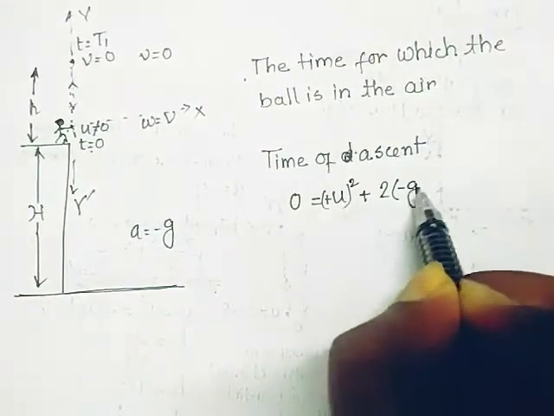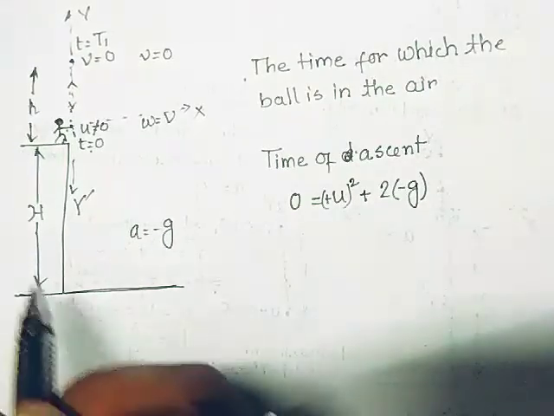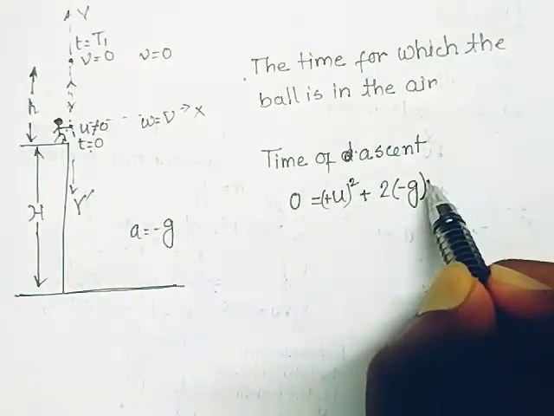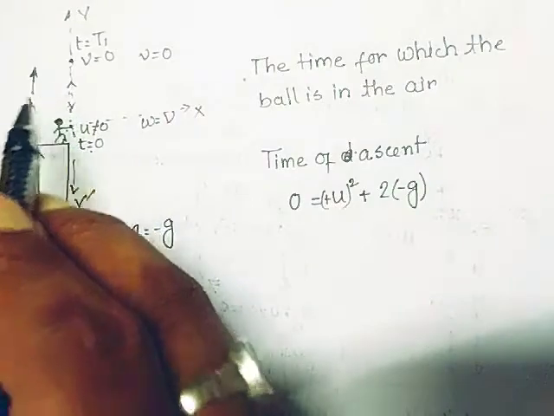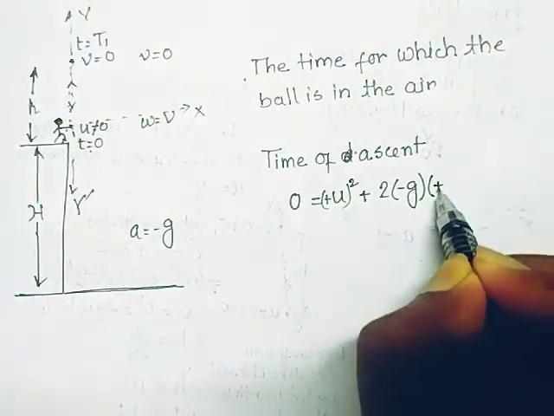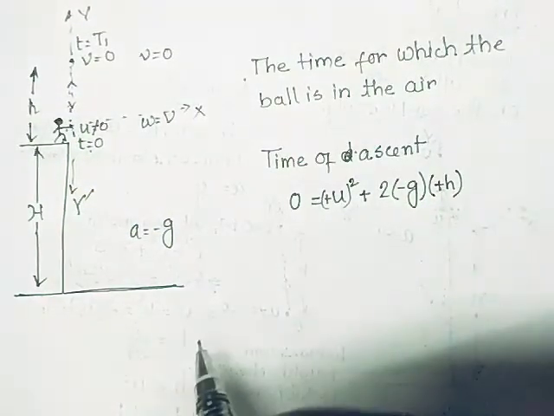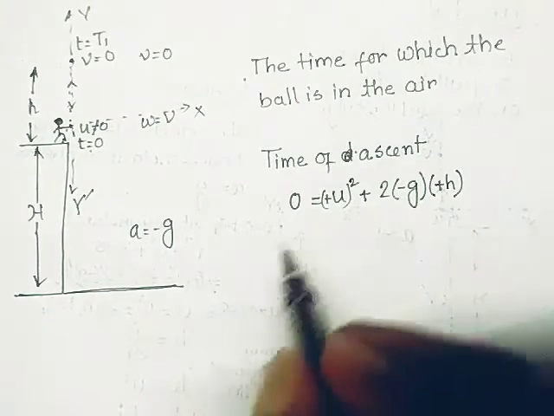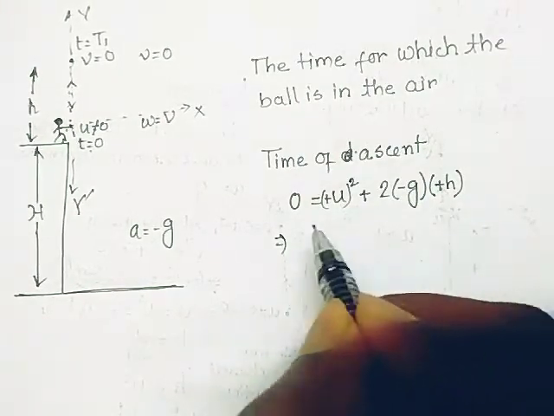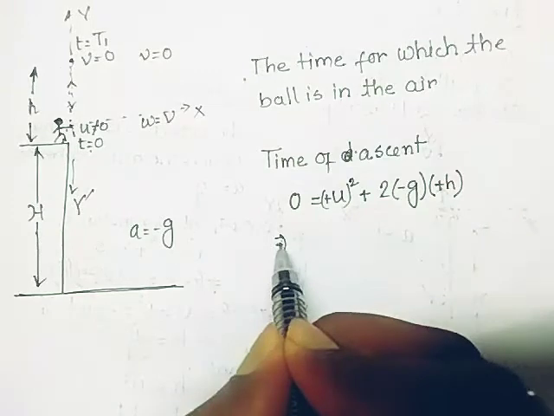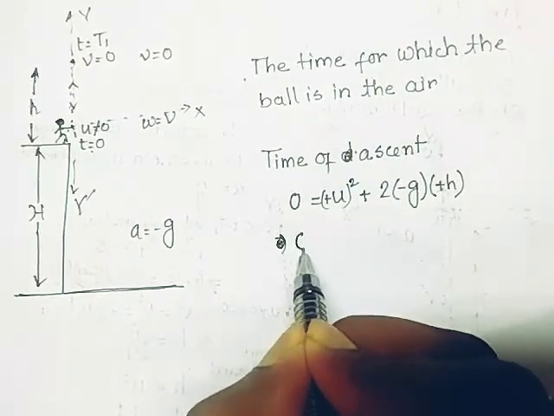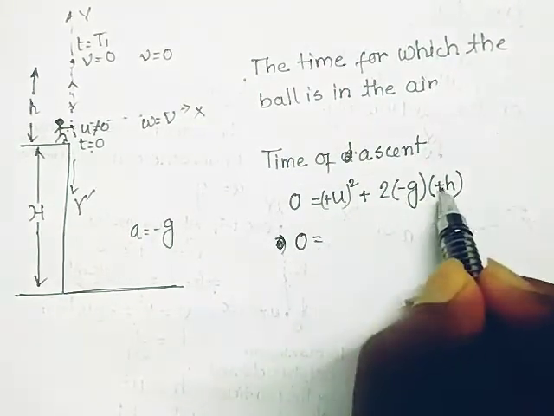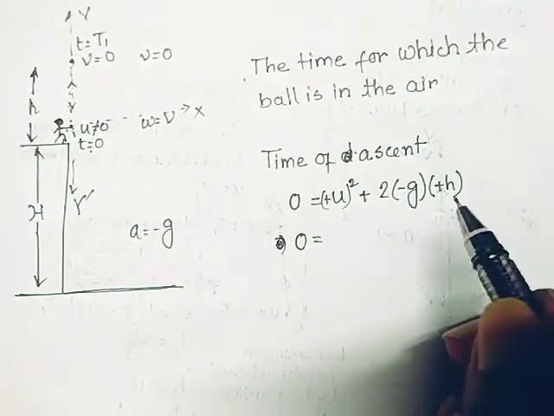The height, since it is moving upward, is plus h. This is the equation, and from this equation we find that h equals u square by 2g.